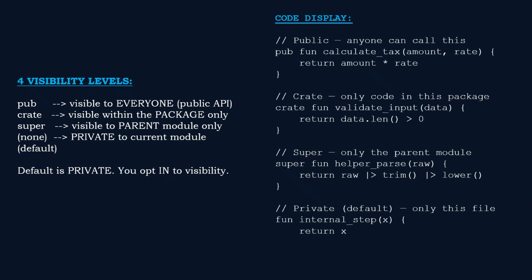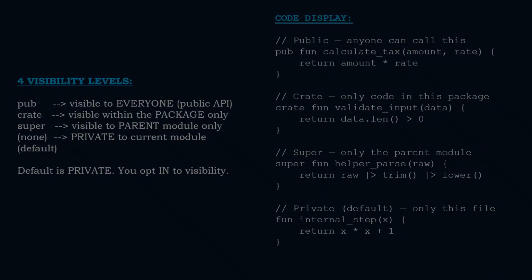Private by default is a security feature. You explicitly opt in to making functions accessible. This matters enormously when you're building agent systems where you want to control exactly what capabilities are exposed.